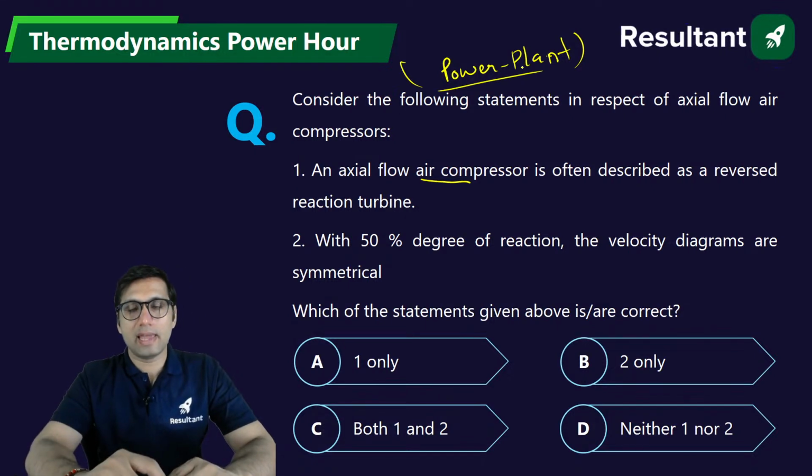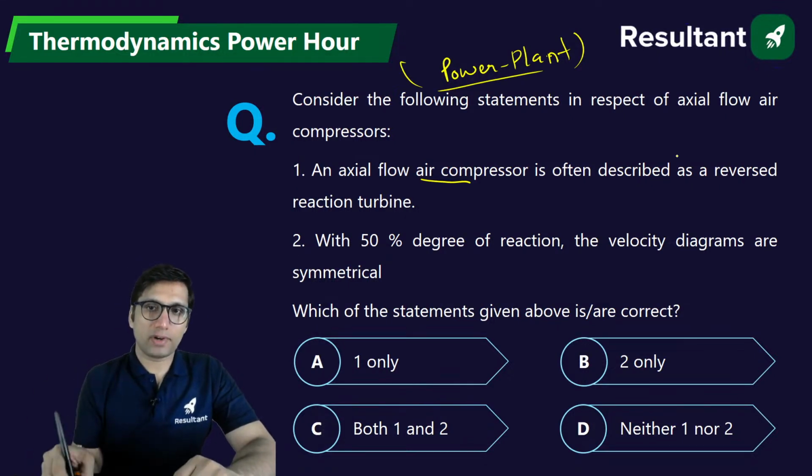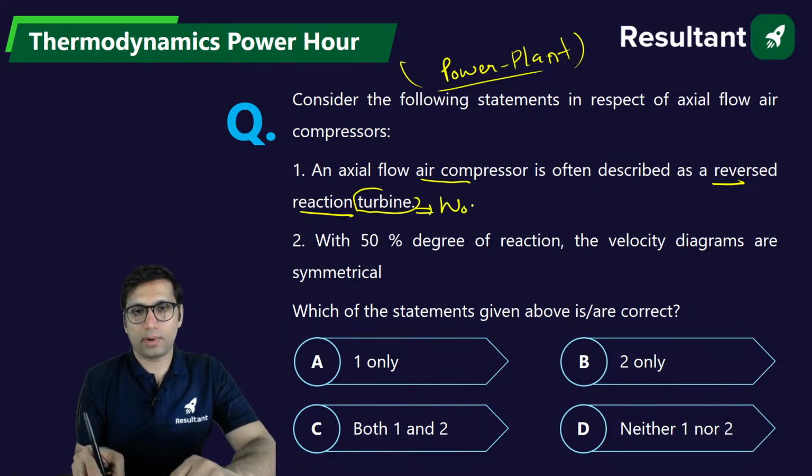So an axial flow compressor is often described as a reverse reaction turbine. The compressor and turbine are two different things. Turbine gives you work output, compressor takes work input.